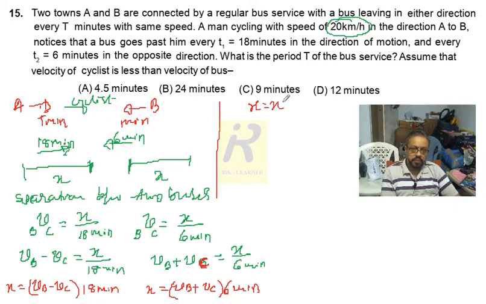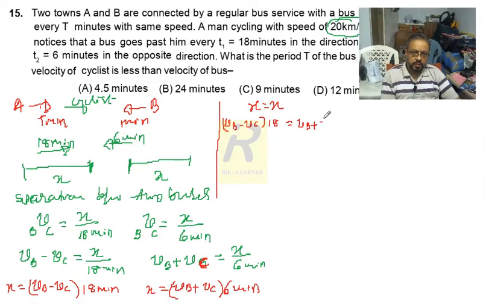So I can use the two relations: VB minus VC into 18 equals VB plus VC into 6. Now I can say it is 3 VB minus 3 VC equals VB plus VC. Otherwise, 2 VB equals 4 VC.